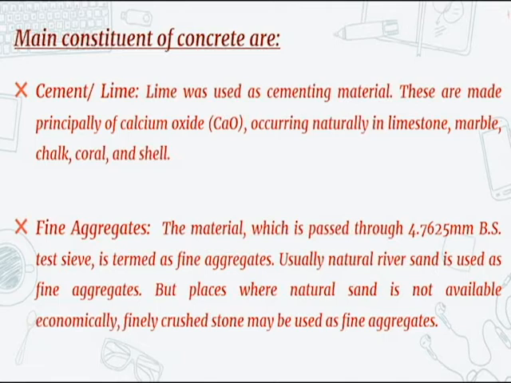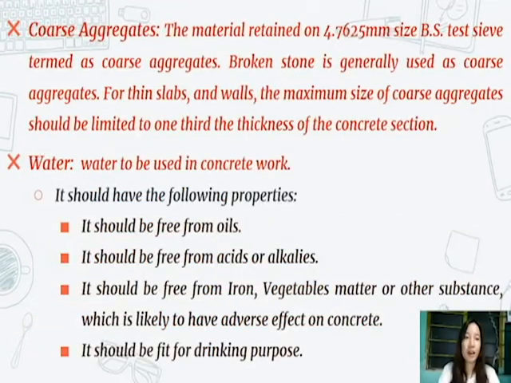Second, fine aggregates. The material which is passed through a 4.7625 mm BS test sieve is termed as fine aggregates. Usually, natural river sand is used as fine aggregates, but in places where natural sand is not available economically, finely crushed stone may be used as fine aggregates.